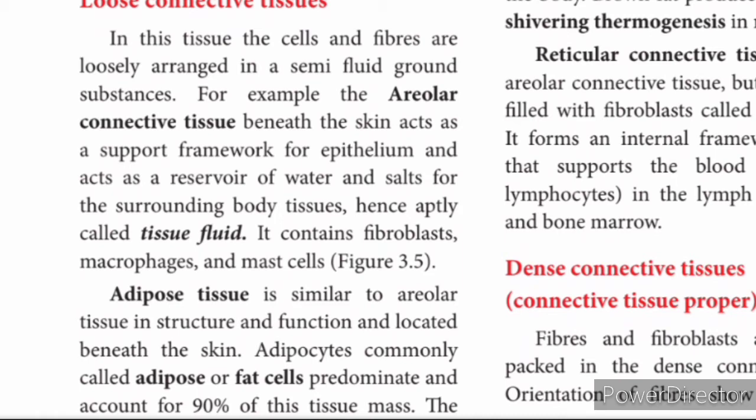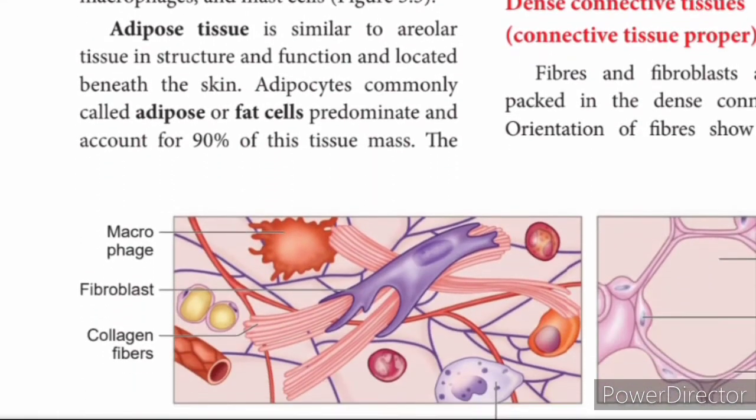And it acts as a reservoir for water and salt. What is a reservoir? It is able to accumulate the water and salt for further use. So they are called the tissue fluids. It contains fibroblasts, macrophages and mast cells. Coming to adipose tissue,